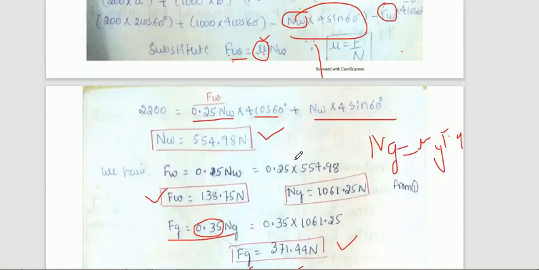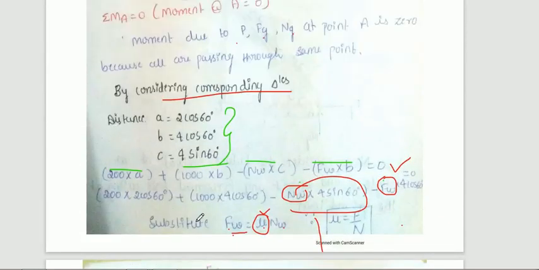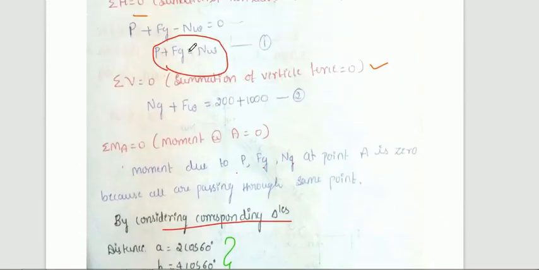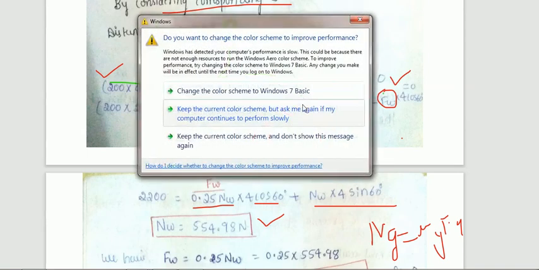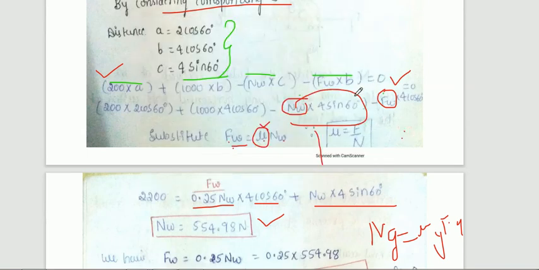Drawing of the free body diagram, then applying the equilibrium condition, summation of Fx and Fy equal to 0, and next taking the moment at any point, either A or B, equal to 0. So here Nw and Fw are two different parameters. Therefore we substitute Fw in terms of Nw, because Fw is equal to mu into Nw. By substituting that, the only unknown is Nw, so therefore we can easily get it.